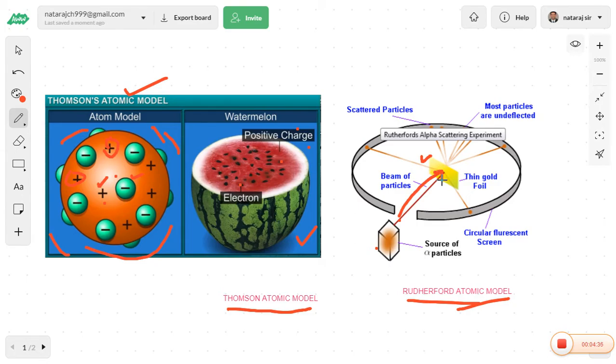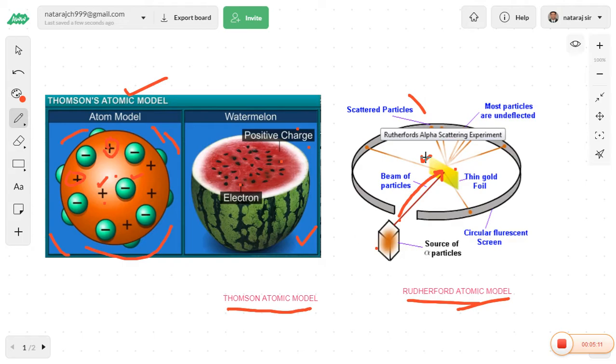When the alpha particles entered the thin gold foil, some of the alpha particles were scattered, some of the alpha particles were deflected, and some of the alpha particles passed through the thin gold foil. This is the actual observation of Rutherford. So this experiment is called the Rutherford alpha particle scattering experiment.